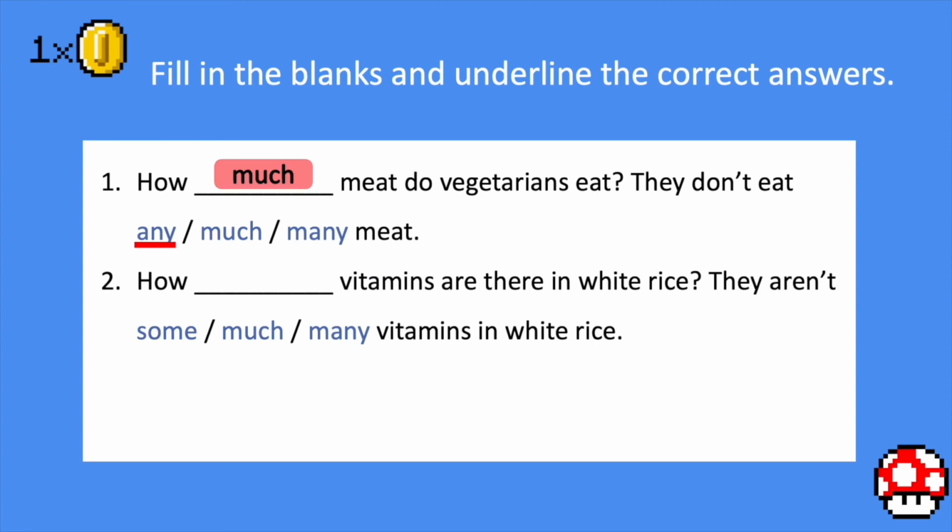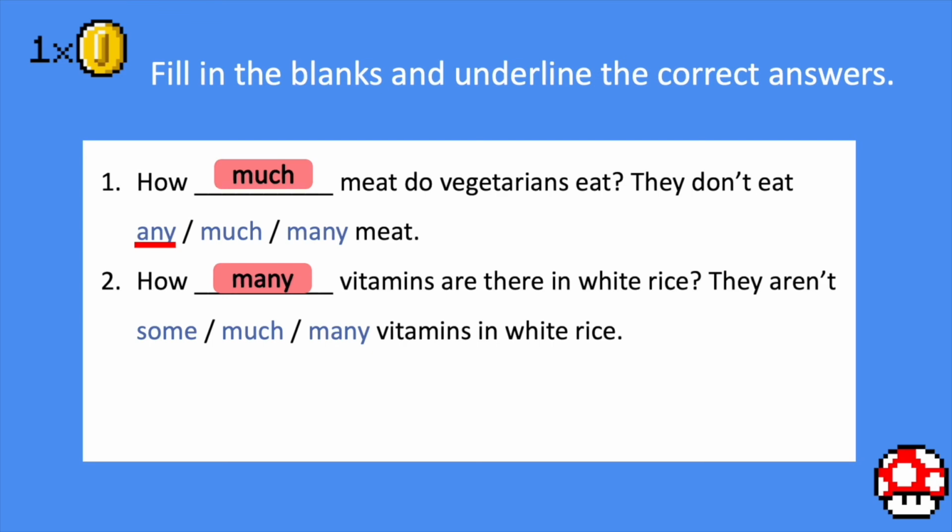Number 2. How, blank space, vitamins are there in white rice? They aren't some, much, many vitamins in white rice. Now, vitamins, we have a few types: A, B, C, D, E, and K. So these are the 5 to 6 types of vitamins and we can count by its types, right? So, we can use many when we want to question about the quantity. So, they aren't some, much, many vitamins in white rice.